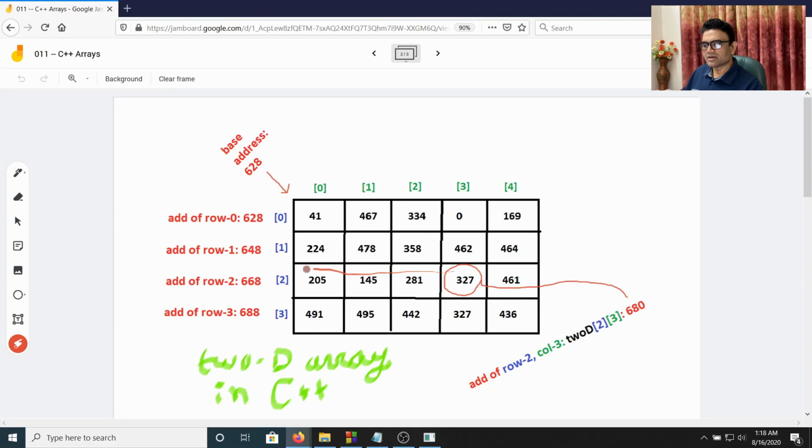That means we'll get the base address of the one-dimensional array. So after dereferencing 668, we'll still get 668. But before dereferencing, 668 was representing the third element of the 2D. After dereferencing, 668 becomes the base address of the 1D. So that is the important thing to understand. We shift the dimension.